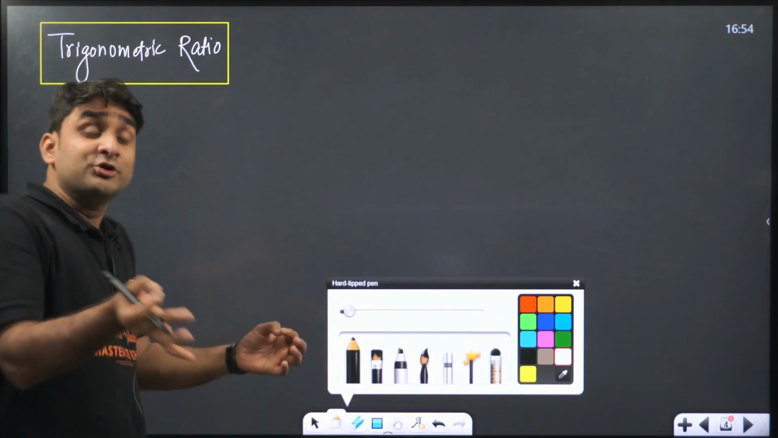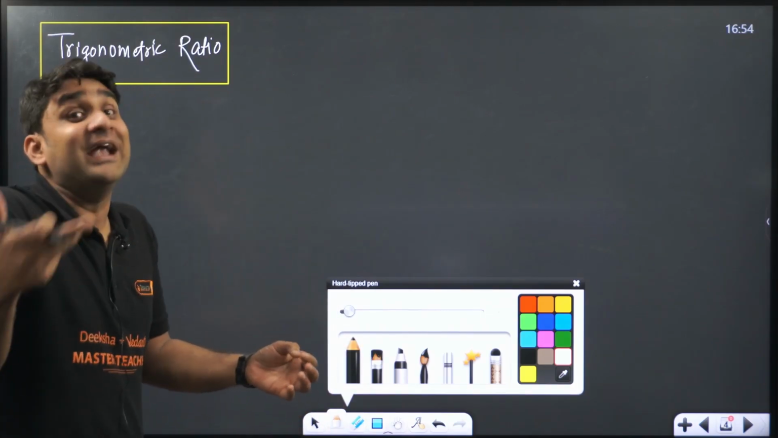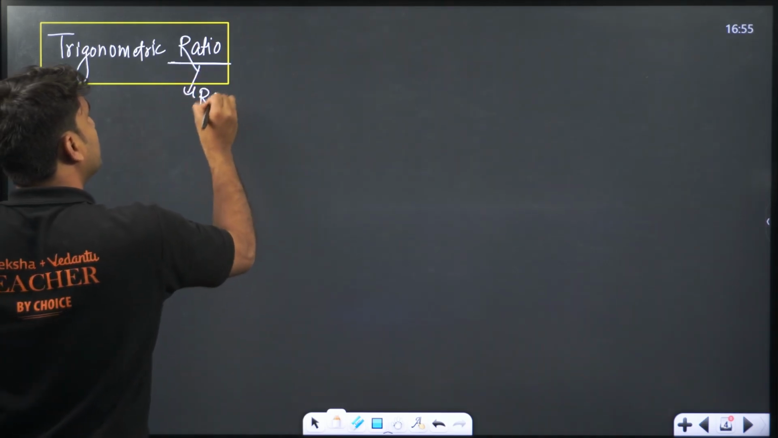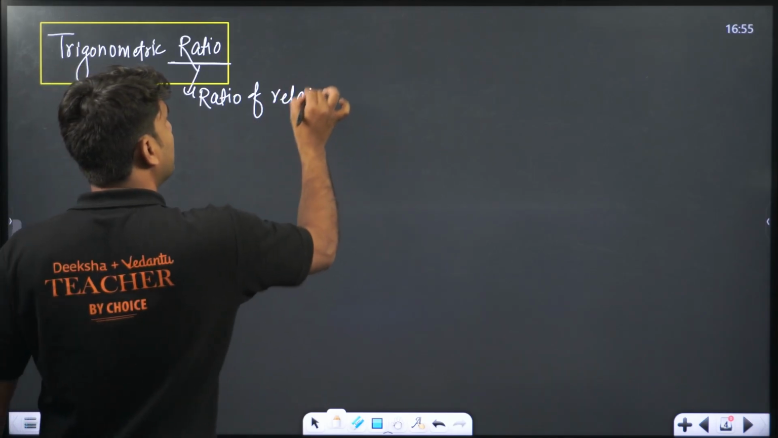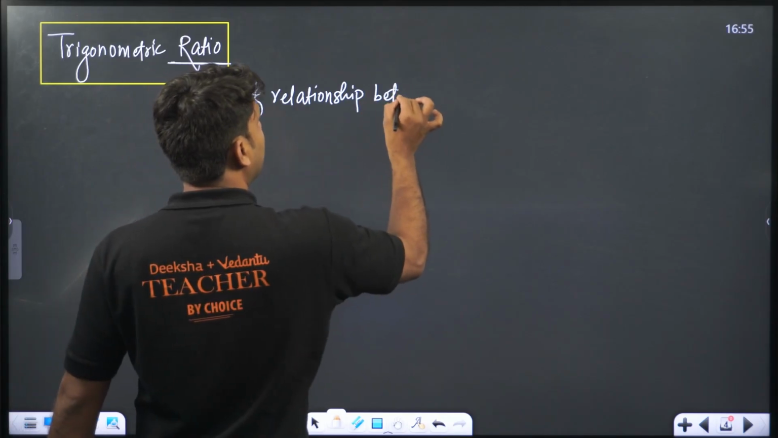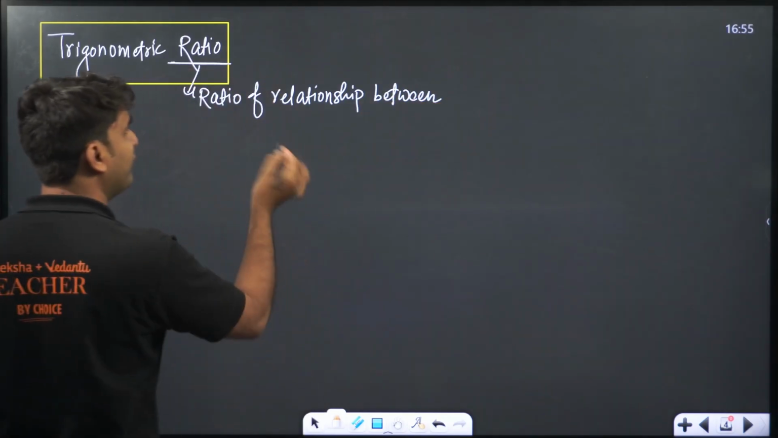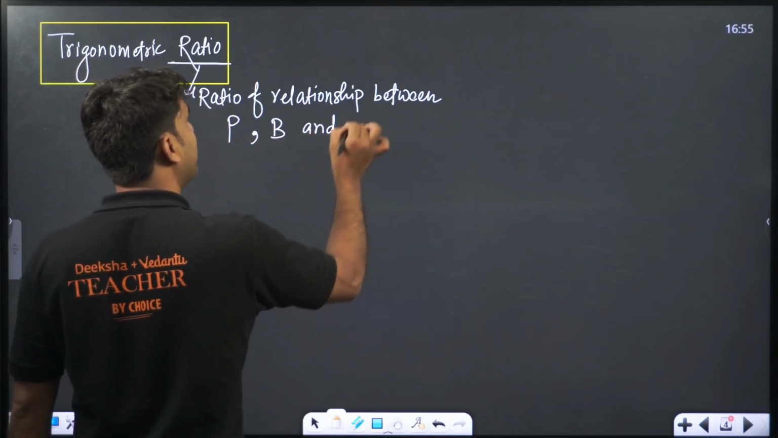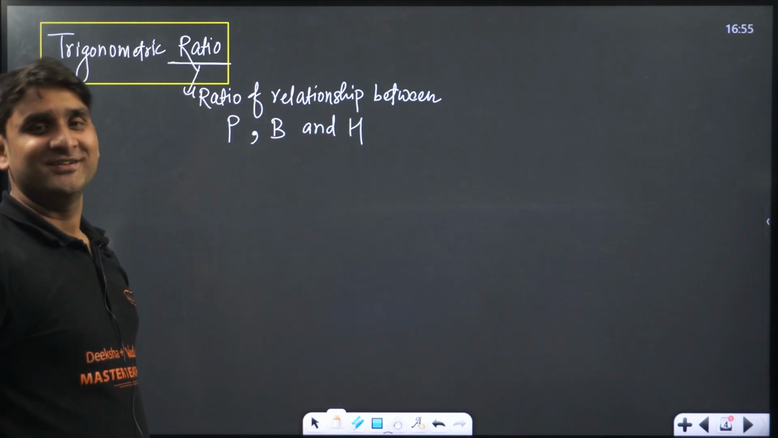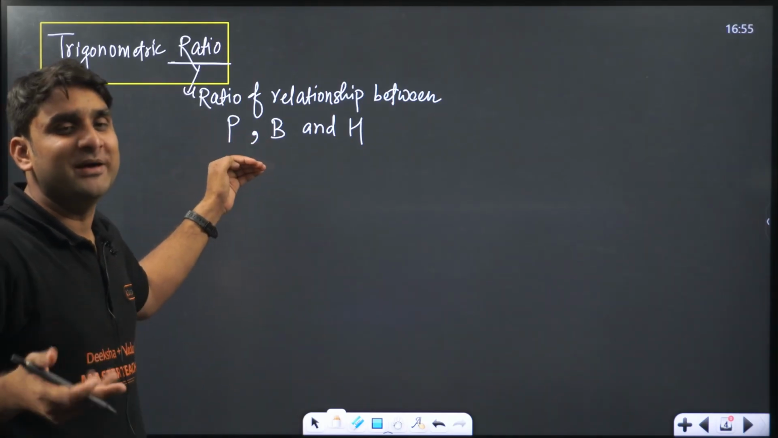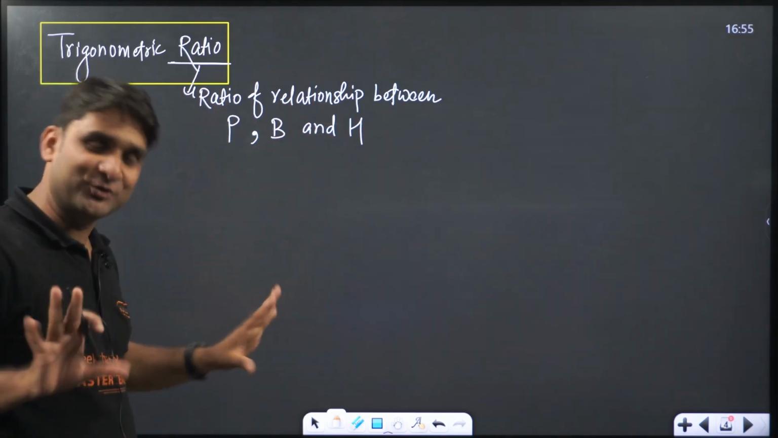That is ratio. So in this chapter, as we are dealing with a right angle triangle, the ratio will be the ratio of relationship between perpendicular, base and hypotenuse. This is the core concept. Ratio means ratio of relationship between P by B, sometimes B by H, sometimes H by P, sometimes B by P. So this is the ratio, guys.